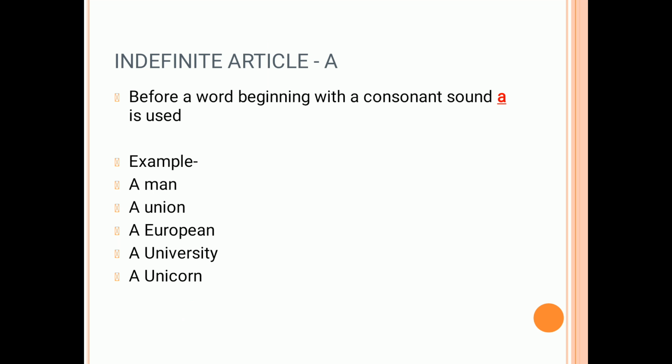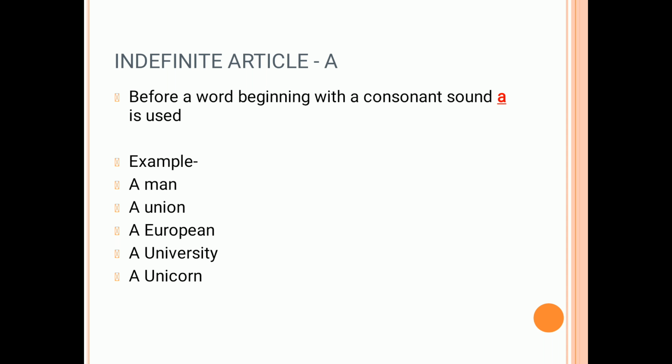Now indefinite article a. We use the indefinite article a before a word beginning with a consonant sound. Now in articles we will be dealing with sounds, not consonants and vowels, but consonant sound and vowel sound. For example, if I say a man, a union. Now in union you can see I have used a u. So u is a vowel. Now you'll ask me why I am using a in front of union, which has a u in front of it, and u is a vowel.